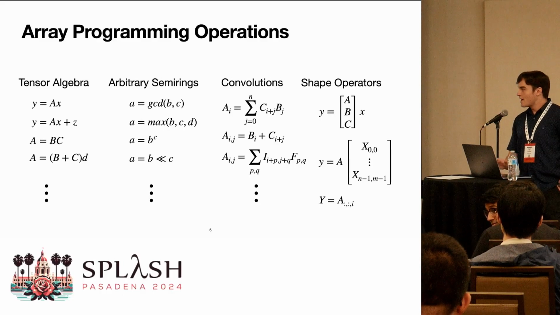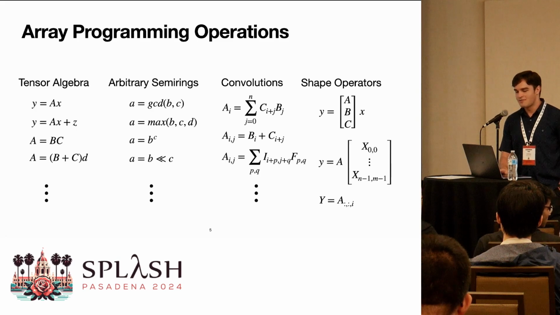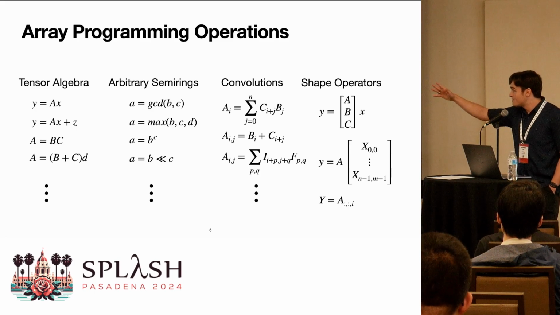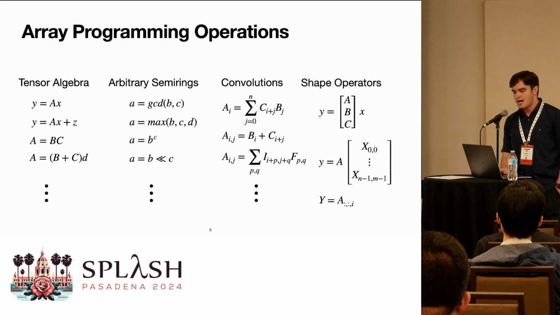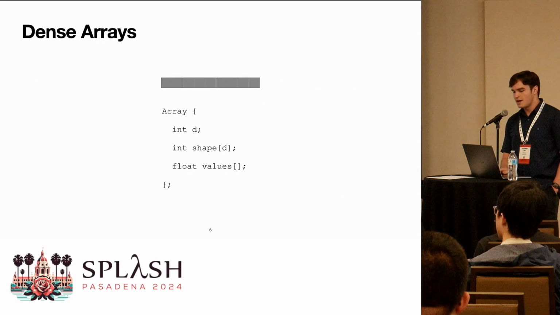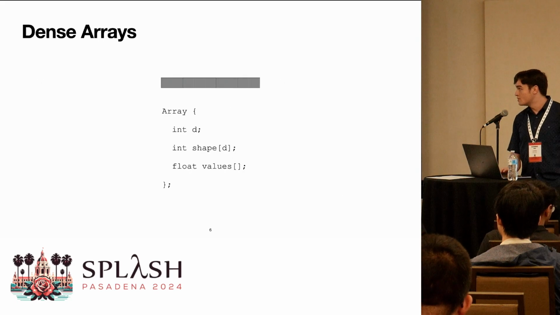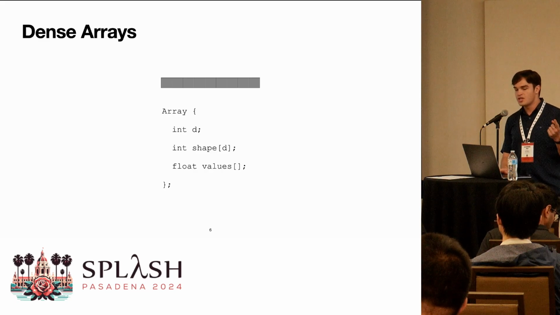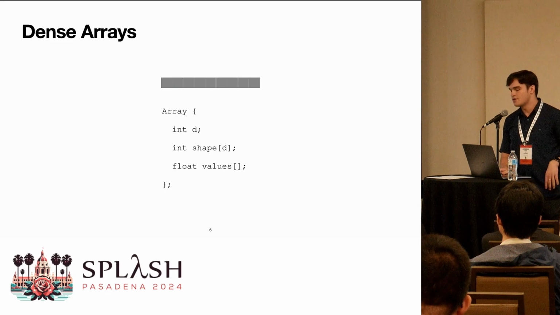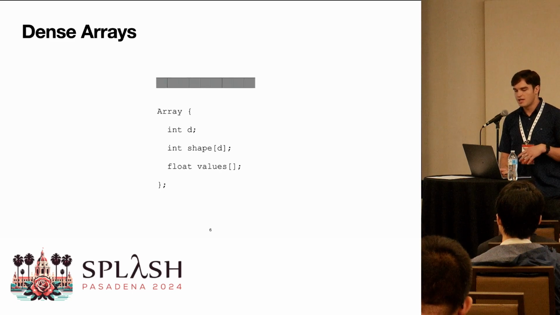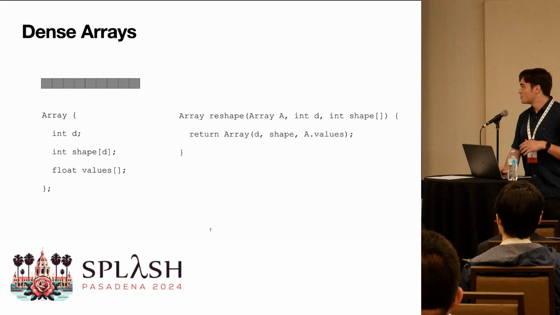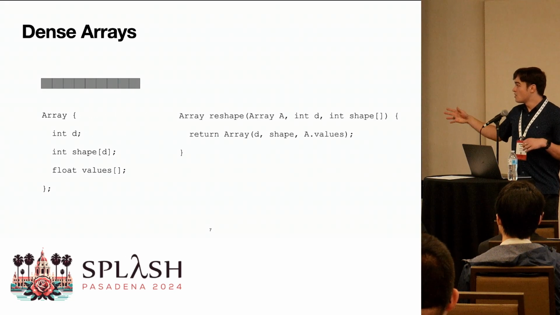And so why are these not really talked about very often? A lot of these first three categories are talked about a lot, but why are shape operators not discussed? Well, in the dense world, with an array that looks like this, where you store the dimension, the shape, and a flat array of float values, a simple reshape looks just like this. You just return a new array with a new shape.